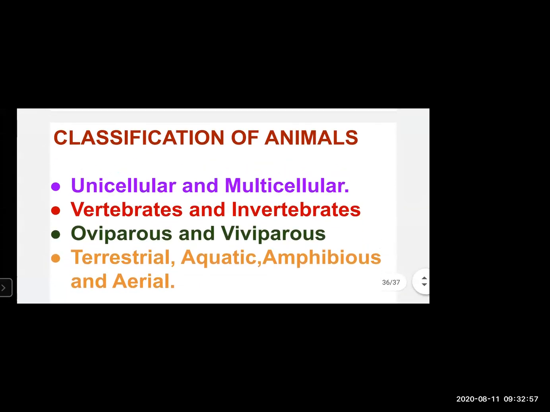This is what students we have learned today. Classification of animals is done on the basis of unicellular and multicellular animals, vertebrates and invertebrates, oviparous and viviparous, terrestrial, aquatic, amphibious, and aerial animals.